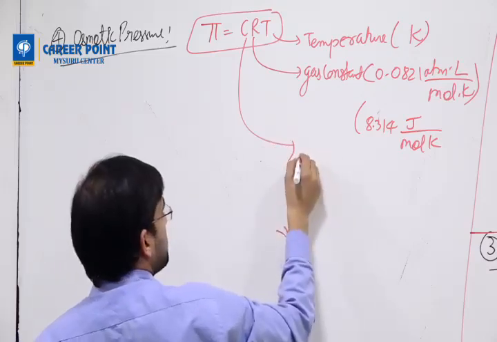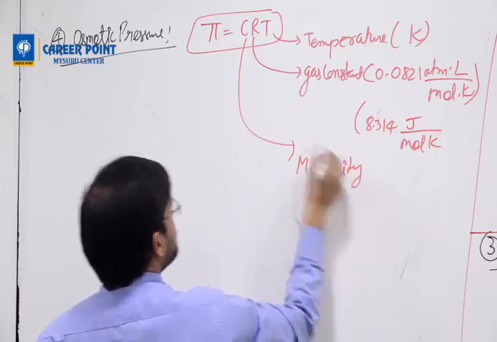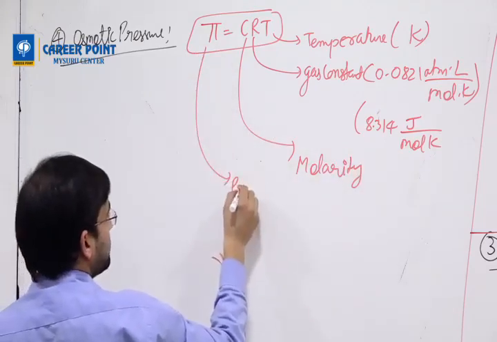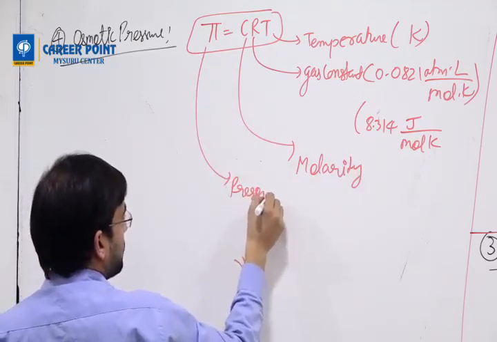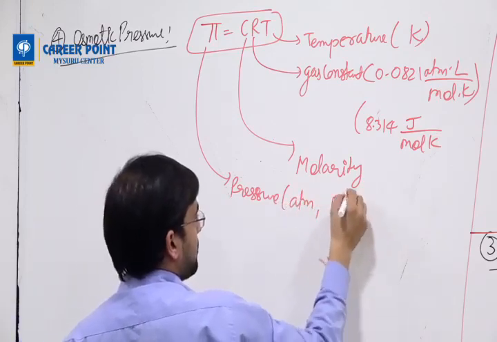C is molarity. So the unit of pi is pressure, atm or Pascal.